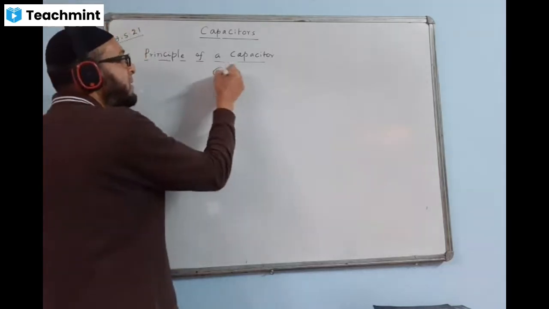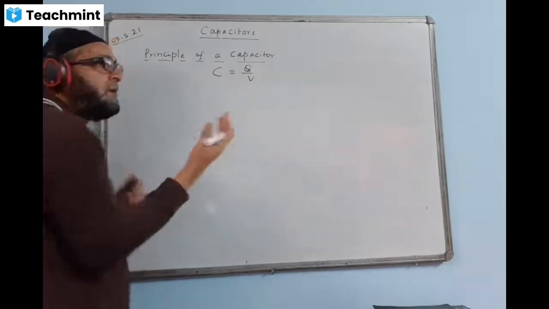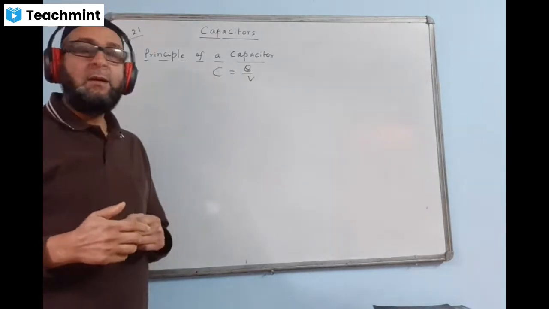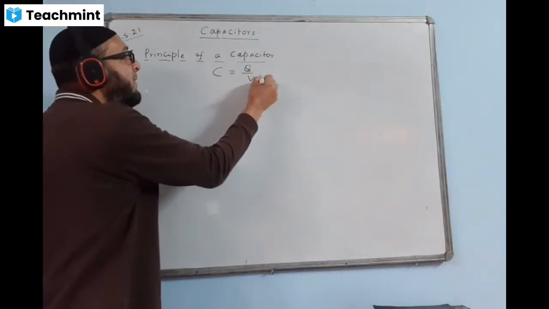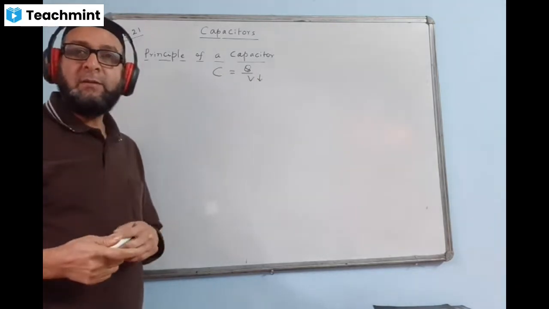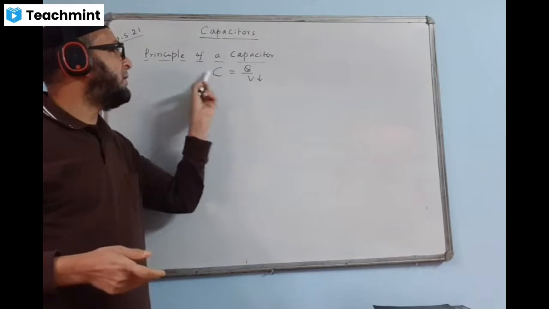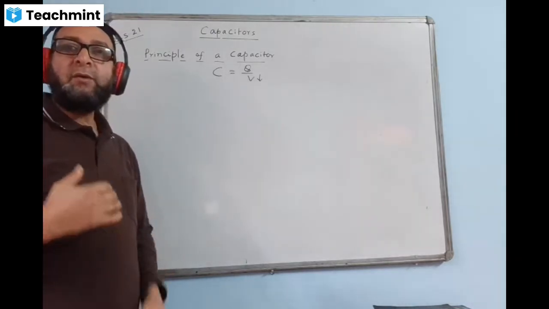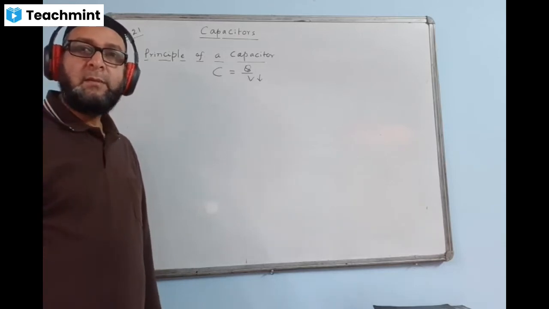So the formula says C is equal to Q by V. If the capacitance is more, it will have more capacity. If the capacitance is less, it will have less capacity. So to increase the value of capacitance, we have to lower the value of potential. When the potential is less, capacitance will be more because they are inversely proportional. So we go for as little potential as possible.